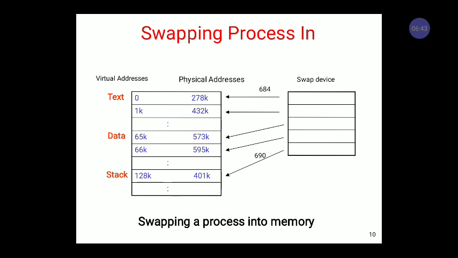Now we have to check the swap in operation. When space is available in the main memory, we swap the process in from the swap device to main memory, and whatever updates or mapping is done will be updated in the page table and process table.